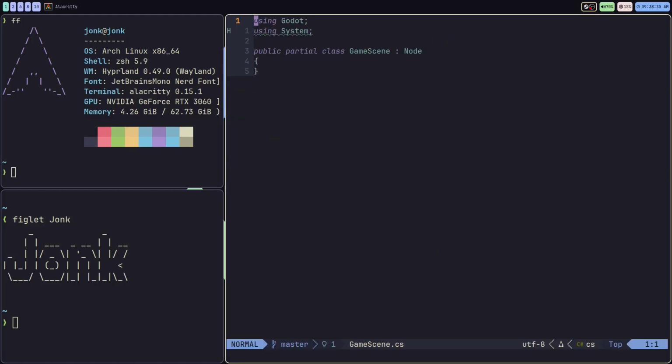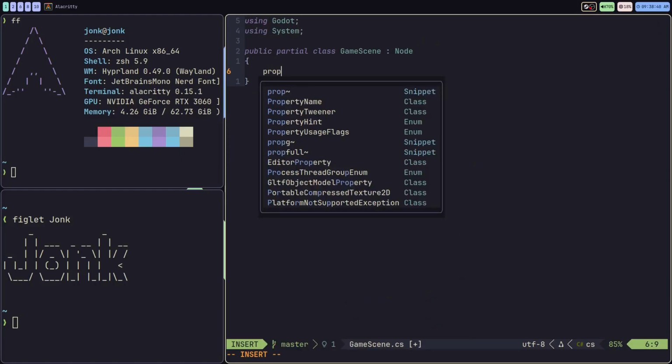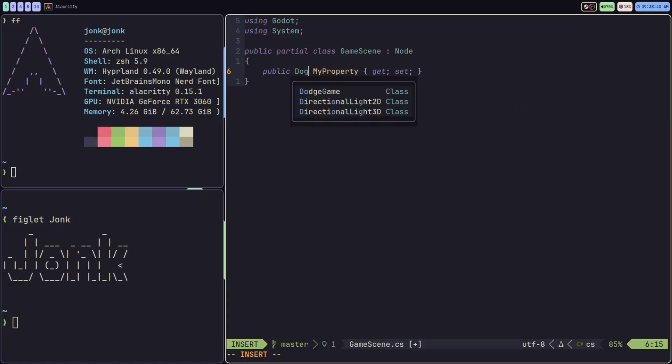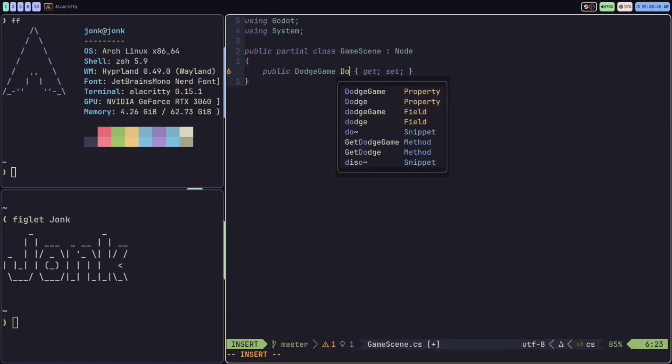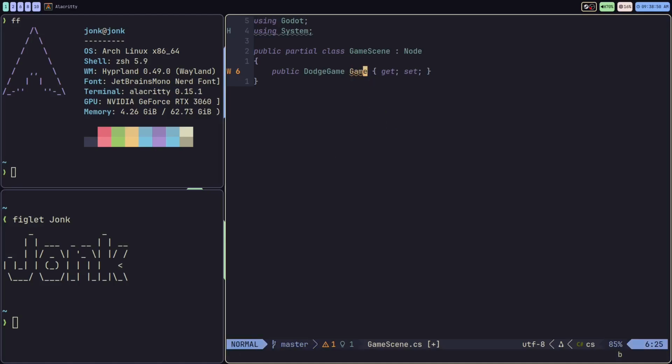Let's head over to our game scene. So the game scene is actually going to take a reference to this game class itself. So we'll just call this the game property. We'll call new right here. So this will always be created right when this object is made, right when the scene is made.